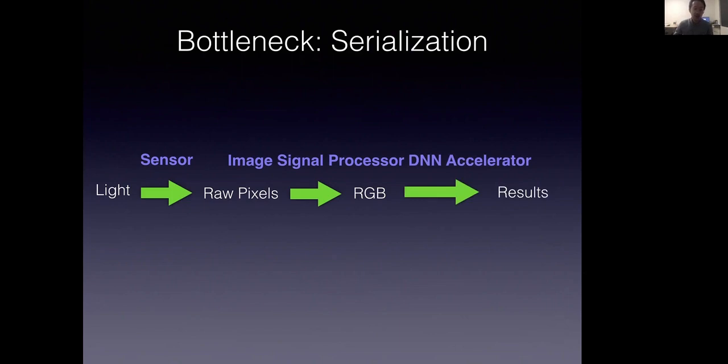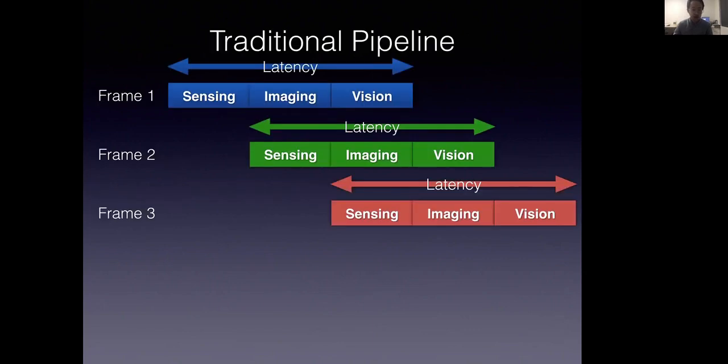Finally, the vision algorithms will be processed. Nowadays, deep learning has shown dominant accuracy on vision algorithms. These DNN-based algorithms usually run on a DNN accelerator, also called an NPU, and we refer to this one as the backend. As we can see, all three stages are serialized. Even with pipelining, the end-to-end frame latency is still the accumulation of all three stages. Pipelining, along with other commonly used optimizations such as batching, will only contribute to higher throughput, but may cause even longer frame latency. This is naturally caused by the serialized execution pipeline.